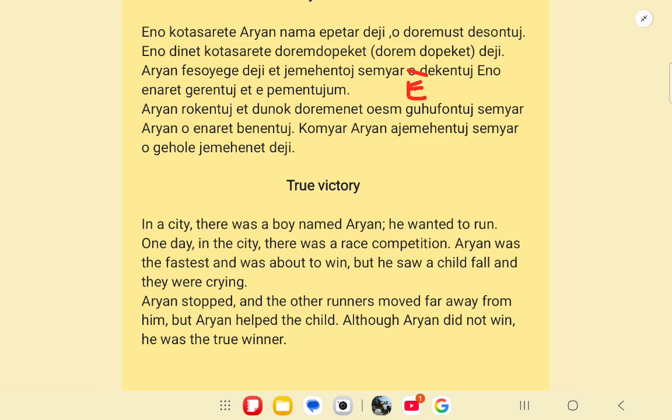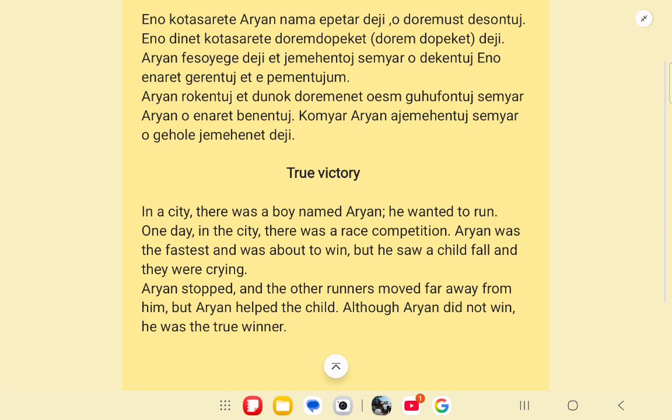Dekentuj is the conjugated form for the verb dekust. Eno means one, or here it is a, like an article in English. In Bonumuk there are no articles. Next is enaret. So enaret means a kid or a child. Gerentuj means fall. Et e pementujum.